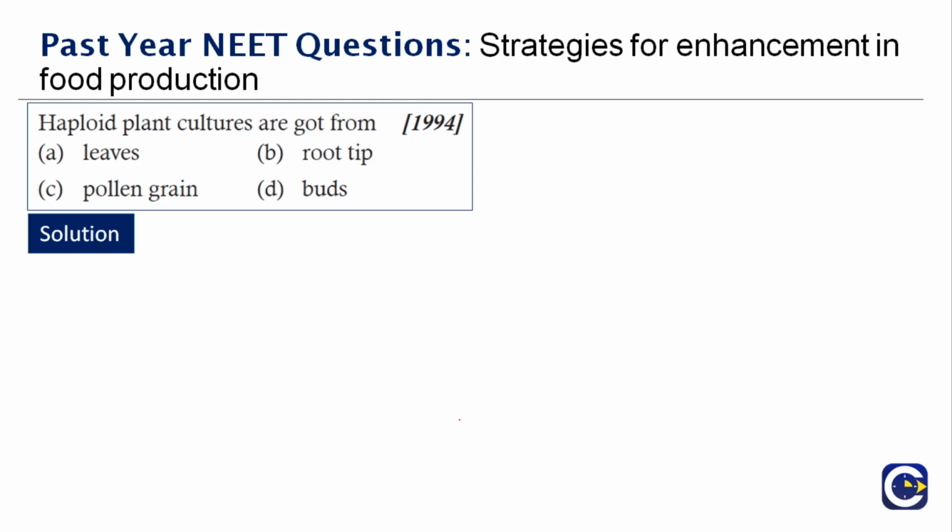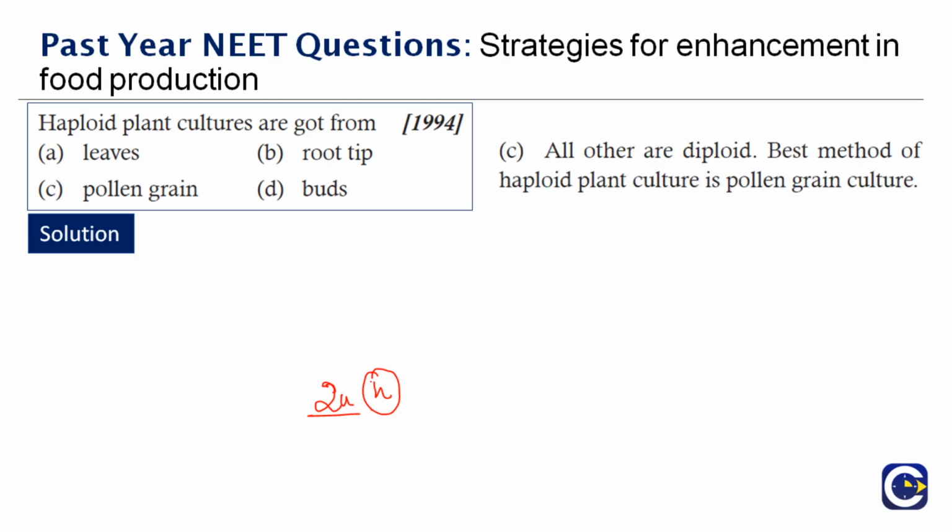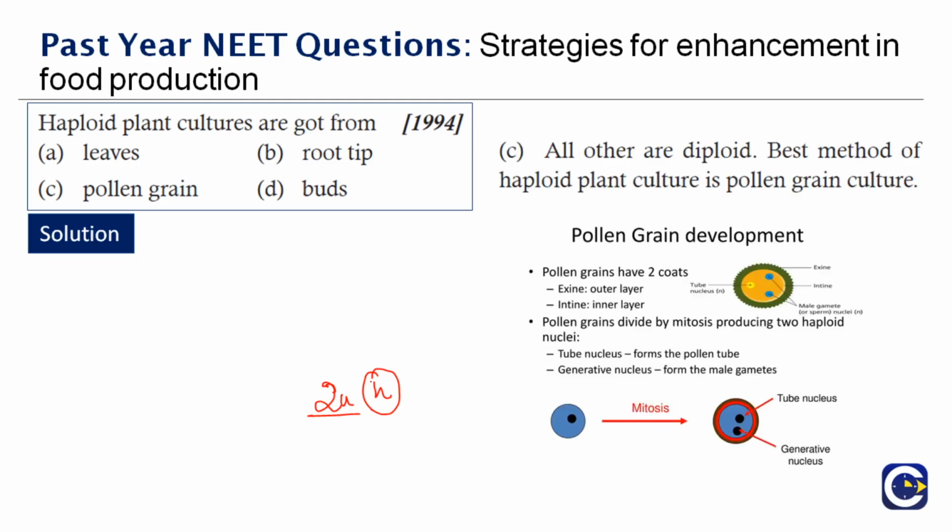Okay, diploid in the sense they are 2n. Now they are asking us about n. Haploid plant cultures are got from pollen grain. So you can see a pollen grain development slide to your right side. Pollen grains have two coats, one is exine and the other is intine, an outer and inner layer.